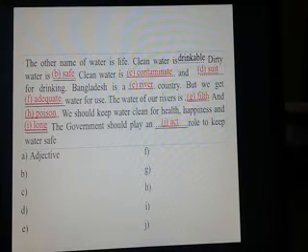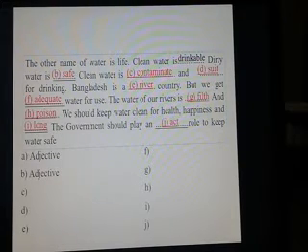Number B, you can see here is also no noun after the word. Here is a to be verb before safe. So safe will be transformed into an adjective, and this is unsafe.